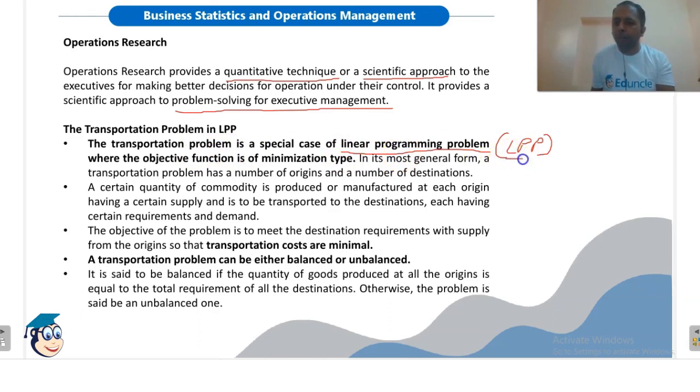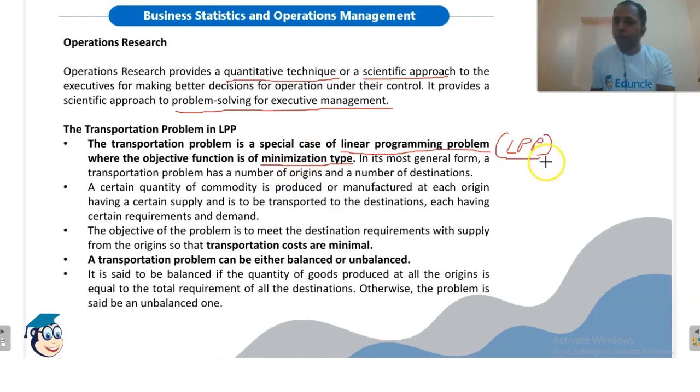LPP is again a very important technique of operations research. Here the objective function is of minimization type. In the transportation problem, the objective is to minimize transportation cost. So the objective function in the transportation problem is always of minimization type.